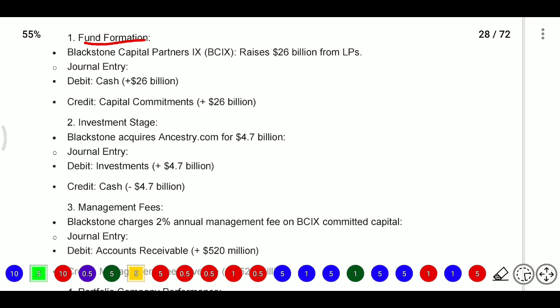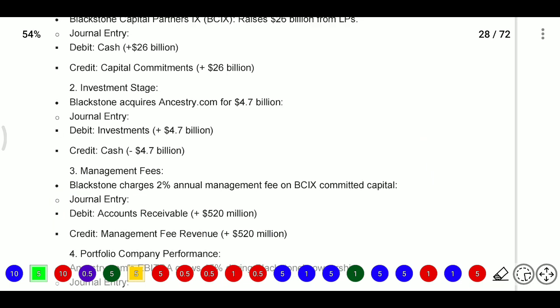Investment means it is increasing the asset, so when the asset is increased, we debit it. So investment account debit to cash, because we need to pay the cash amount. So 4.7 increases in investment, and 4.7 decreases in cash.